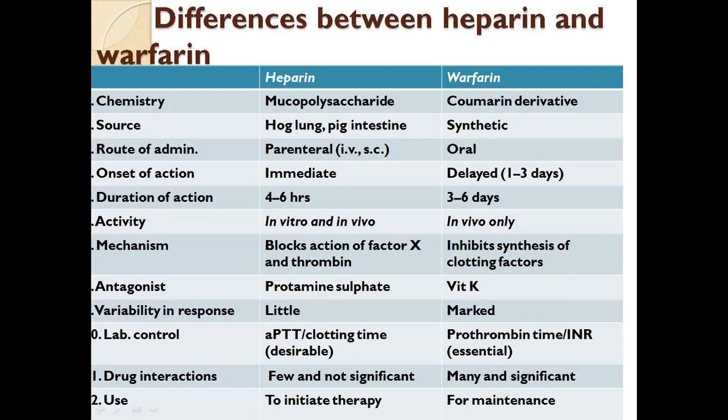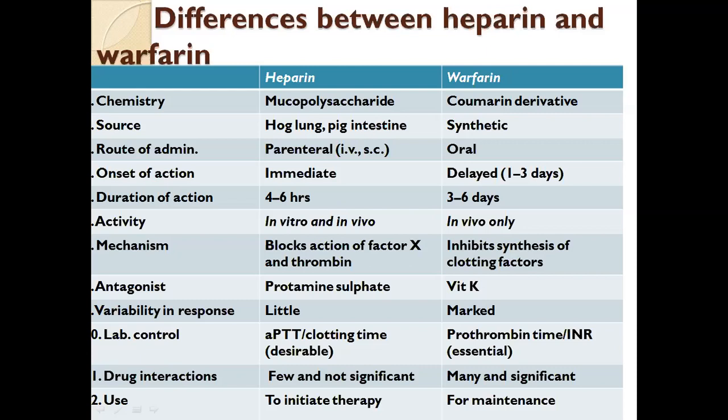Heparin's onset of action is immediate, and warfarin's is delayed, 1 to 3 days. Duration of action of heparin is 4 to 6 hours, and of warfarin 3 to 6 days.